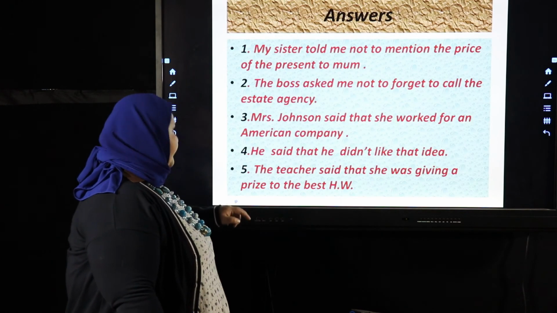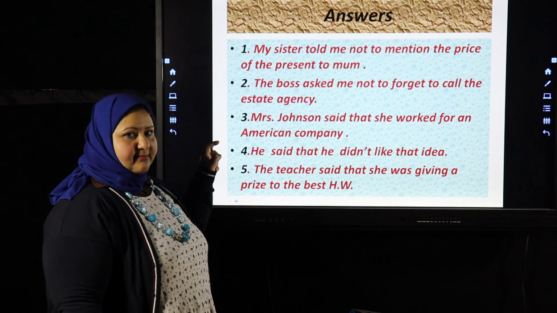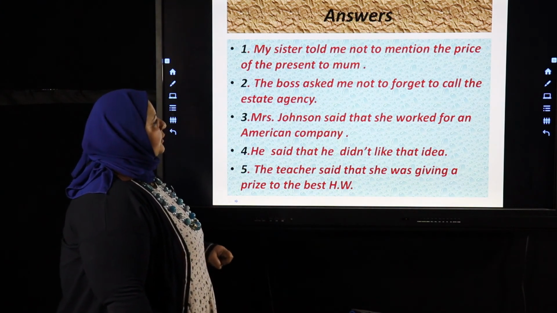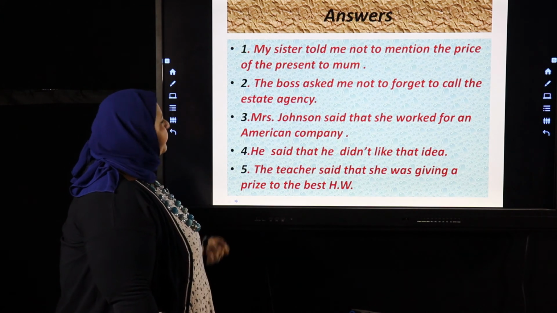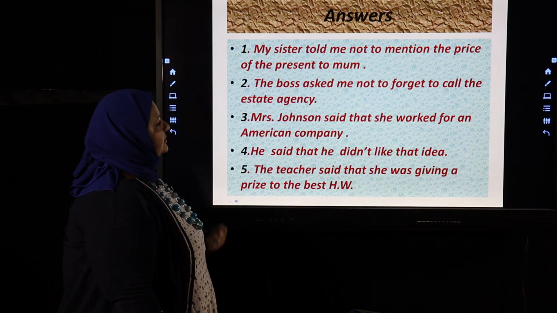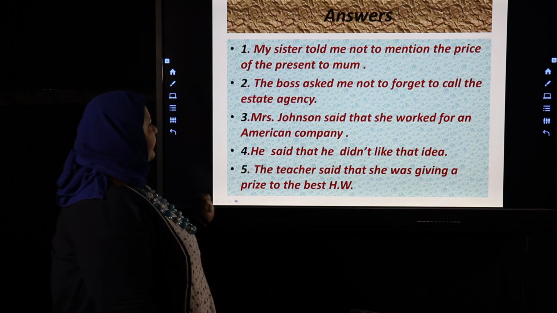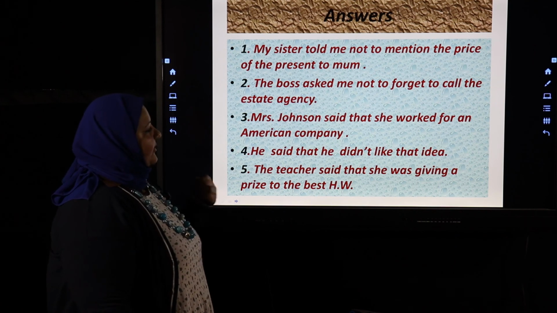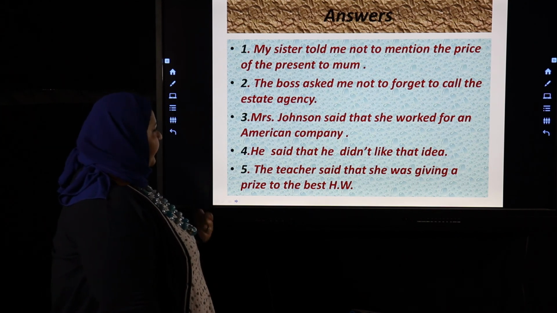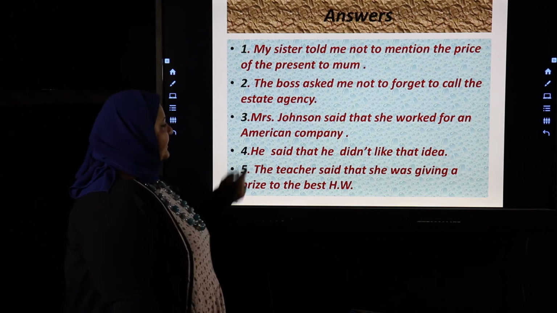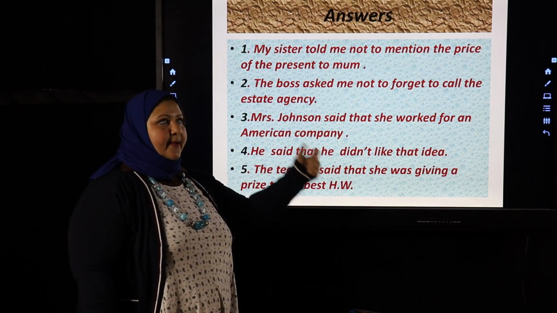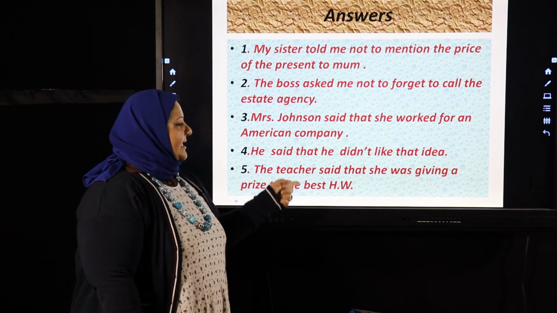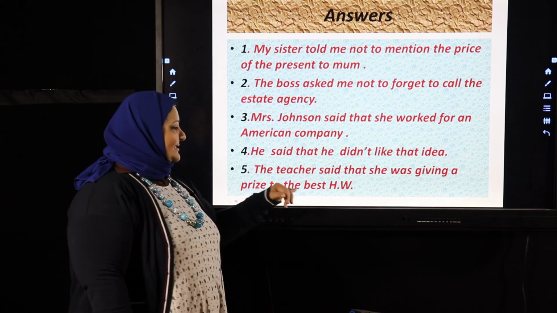And these are the answers. 1, my sister told me not to mention the price of the present to mom. 2, the boss asked me not to forget to call the state agency. 3, Mrs. Johnson said that she worked for an American company. 4, he said that he didn't like that idea, because the sentence was, I don't like this idea. 5, the teacher said that she was giving a prize to the best homework.